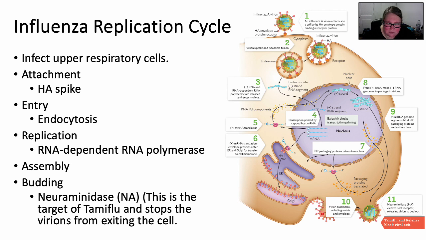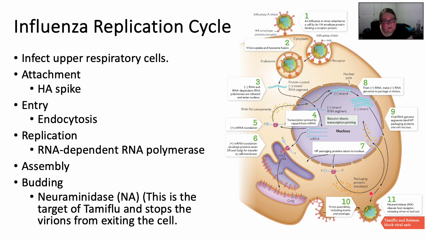So those HA proteins that were made and went through the ER and the Golgi apparatus that are now in the cell membrane, these are going to have some of these packaging proteins line up on them, and this is what's going to make the new virions. What's going to happen is that N1, that neuraminidase, is going to cause this virus to bud off, and it's going to make an envelope of the host cell's membrane. This is why the flu virus can destroy upper respiratory cells really quickly, because it's literally taking pieces of it as it goes. So this is how we get that envelope with this HA spike in it.